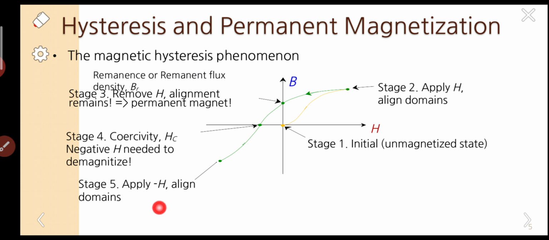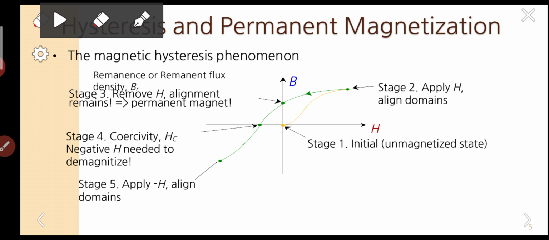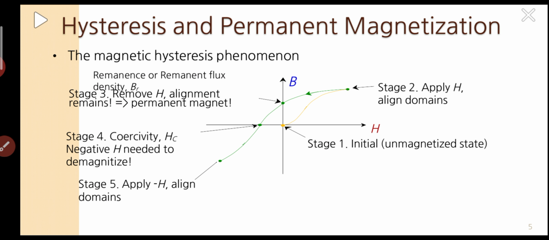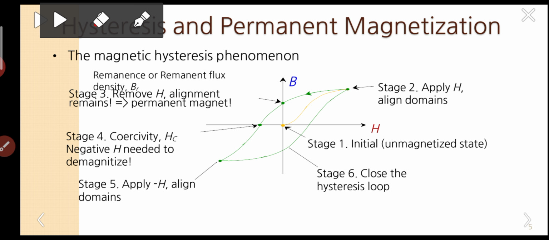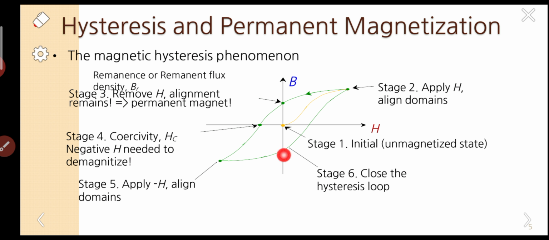This is stage 5. If we further increase the field, what will happen? You have to look at it. It travels and reaches the saturation point here, completing a cycle.